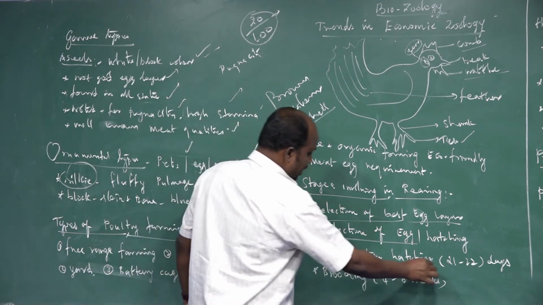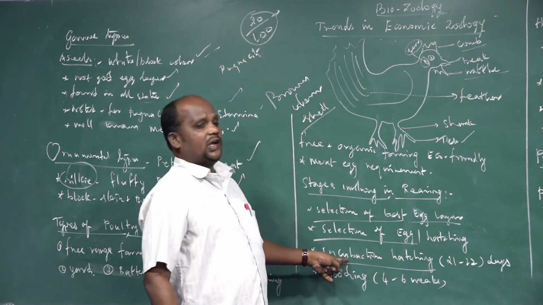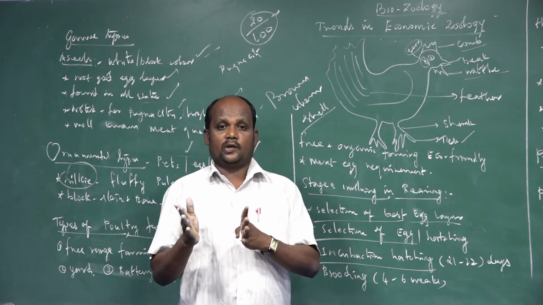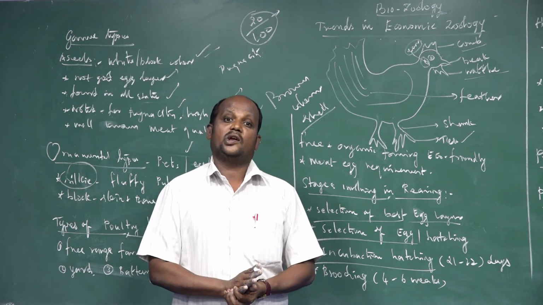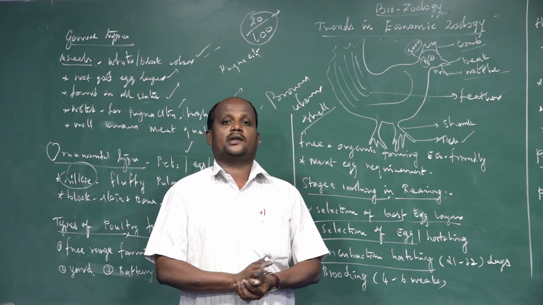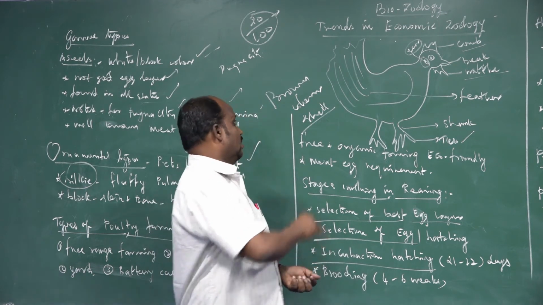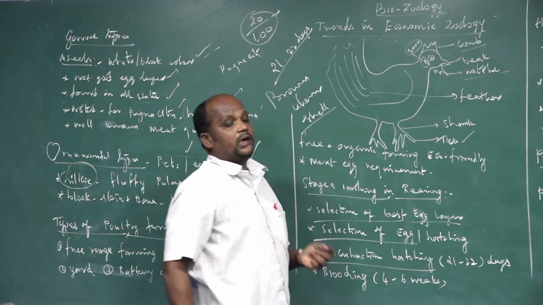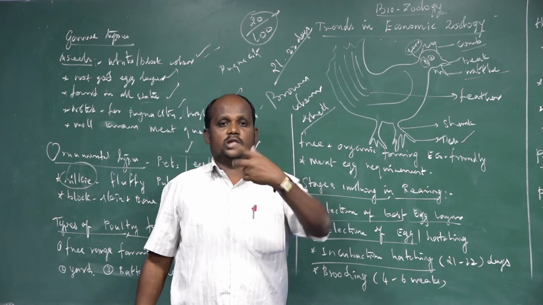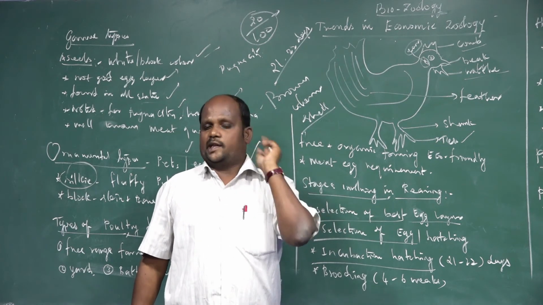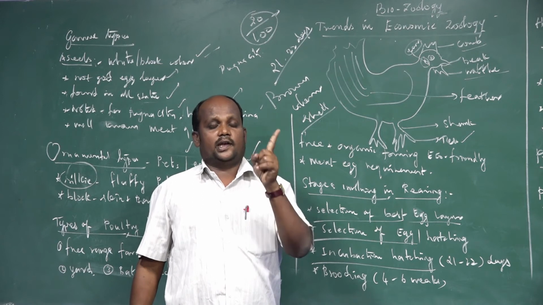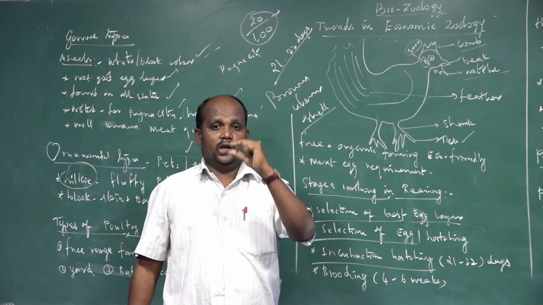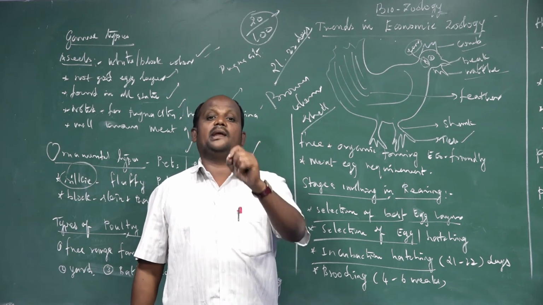Second one is incubation and hatching. What is the meaning of incubation? After laying, the eggs are going to be protected. That is called incubation. How many days should you protect the egg? Nearly 21 to 22 days. For 21 to 22 days the produced eggs should be kept very safely. That period is called the incubation period.